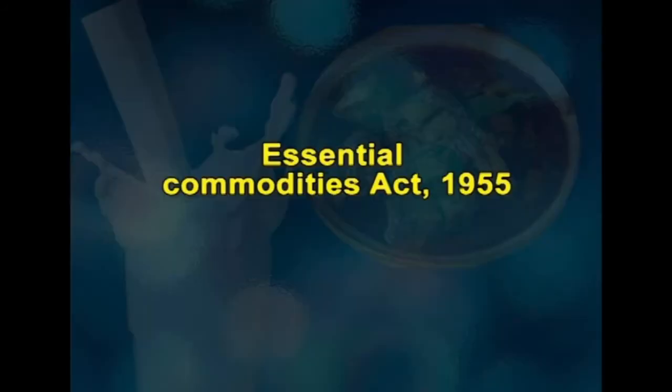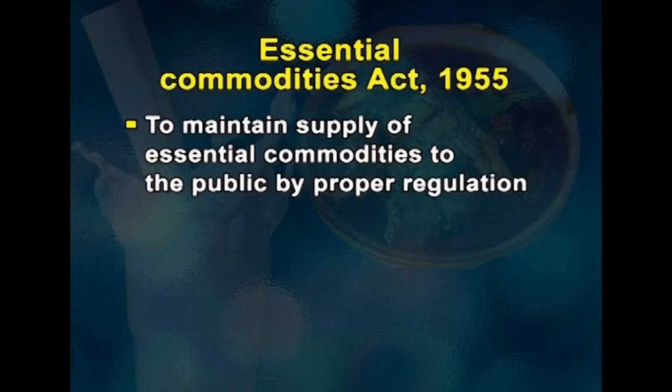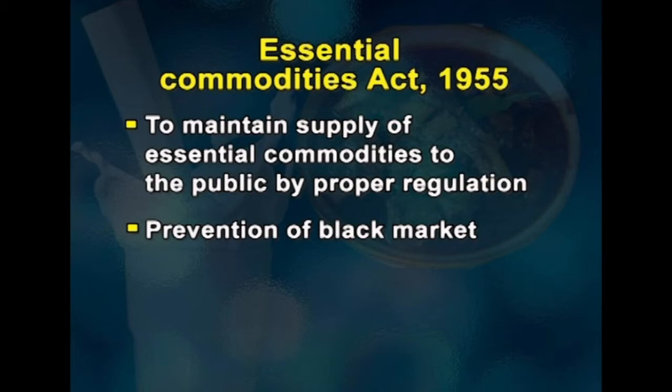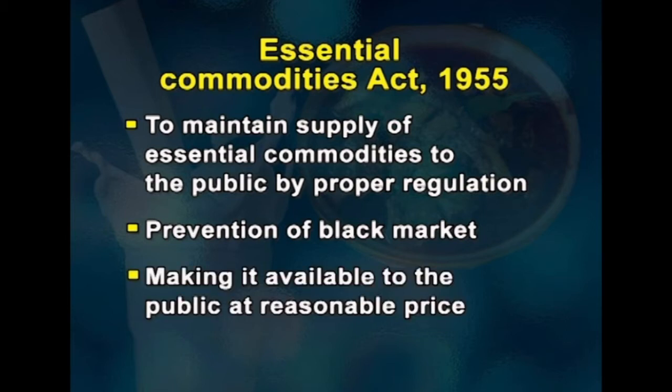The next important regulatory act is the Essential Commodities Act, which was enforced in 1955. The objectives are to maintain supply of essential commodities to the public by proper regulation. Second, prevention of black market. Third, making it available to the public at reasonable price. Under the Essential Commodities Act, there are a number of control orders to ensure the safety of the product.